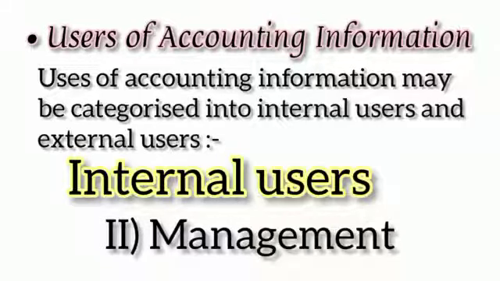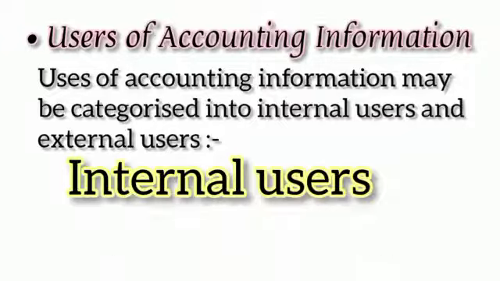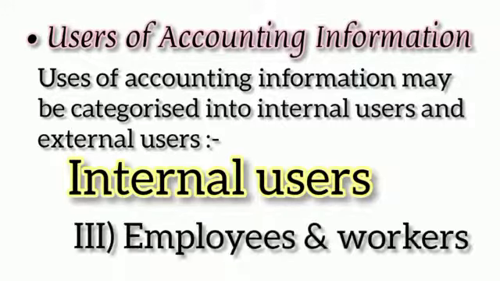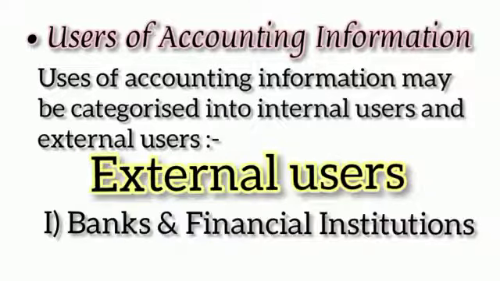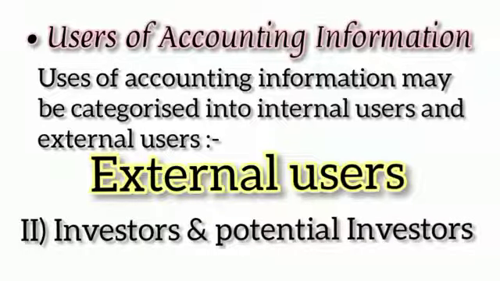The management makes extensive use of accounting information to arrive at informed decisions, such as determination of selling price, cost controls and reduction, investment into new projects, etc. Number 3. Employees and workers. Employees and workers are entitled to bonus at the year end, which is linked to the profit earned by an enterprise. External users. 1. Bank and financial institutions. Banks and financial institutions are essential part of any business as they provide loans to the businesses. 2. That is investor and potential investor.